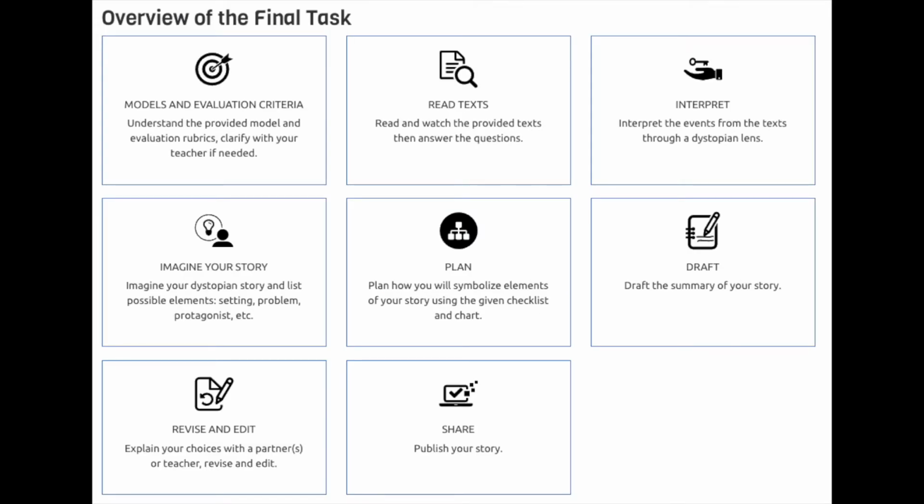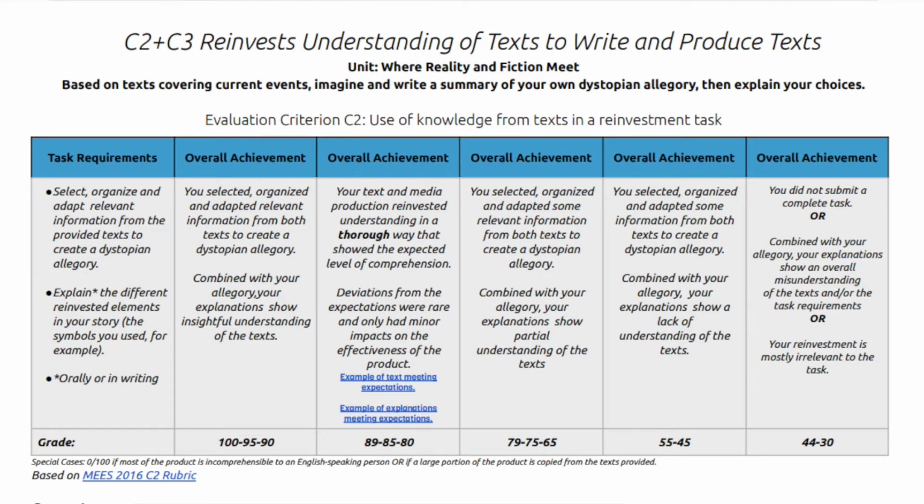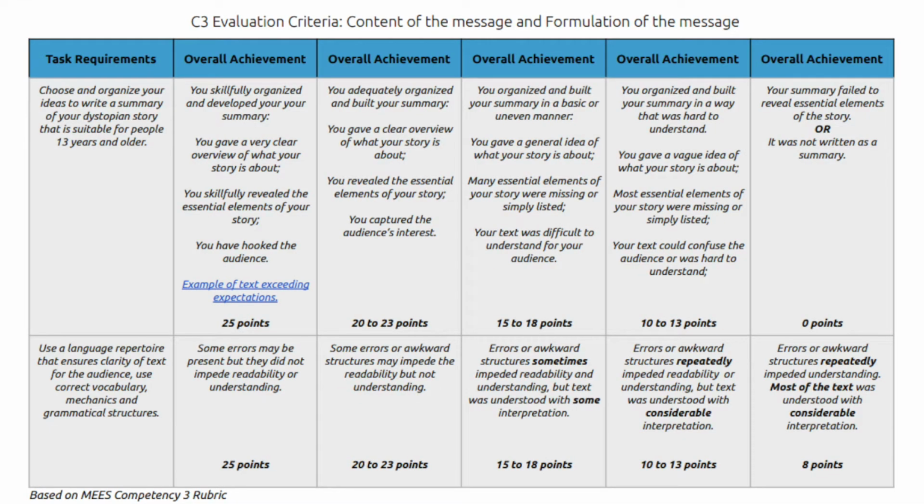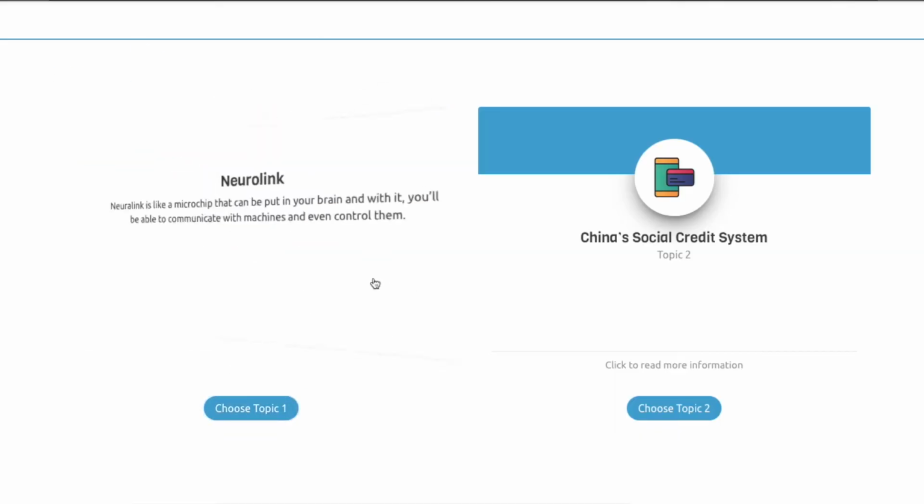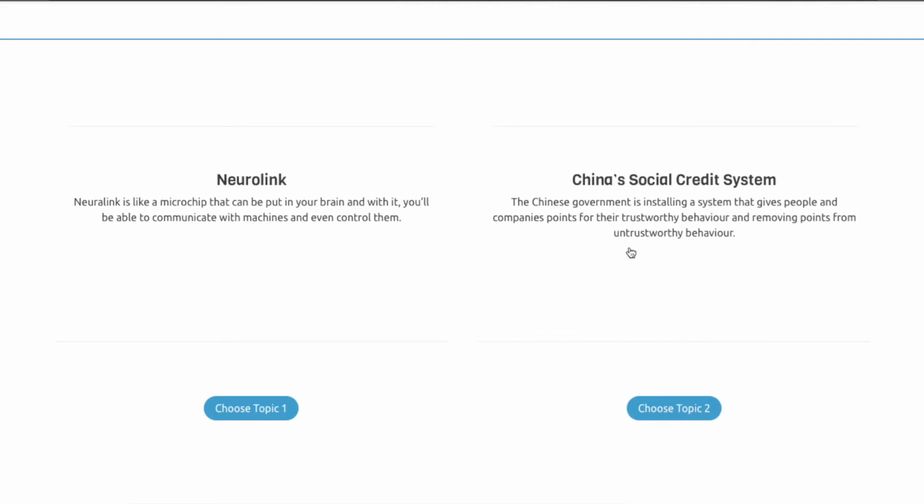Let me walk you through the different steps of the final task. We're going to use a very simple example so you can get it and get to work right away. The first thing you need to do is to understand the evaluation rubrics provided by your teacher. Then you need to read and watch the provided texts and answer their questions. This is going to help you get a lot of ideas for your final text.